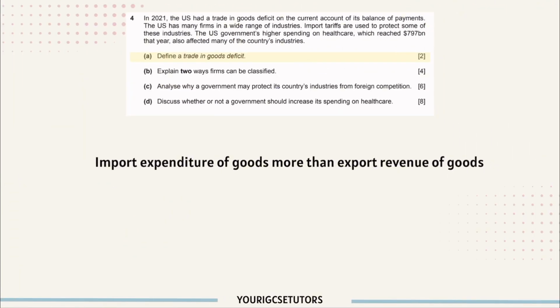4A. Define a trade in goods deficit. So this means that the import expenditure on goods is more than the export revenue from goods. So it means that the country imports more than it exports.